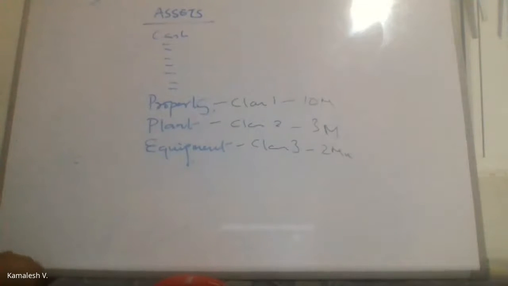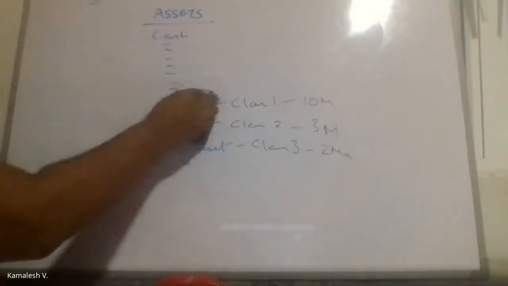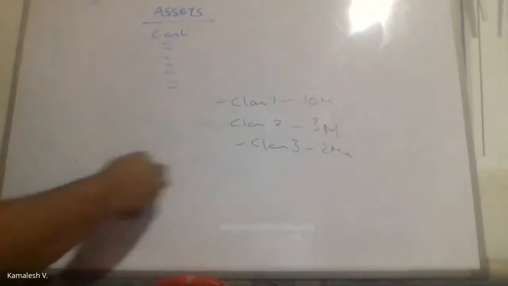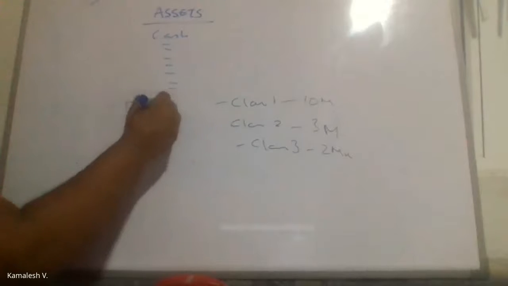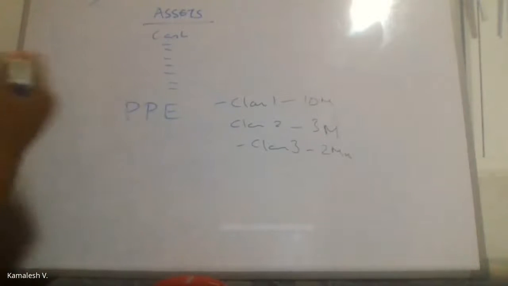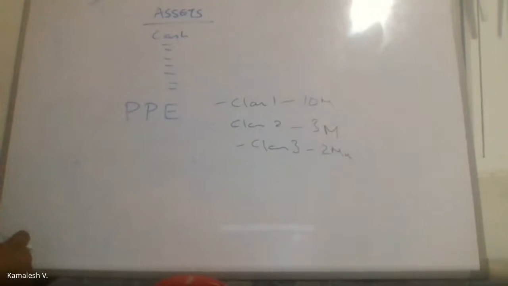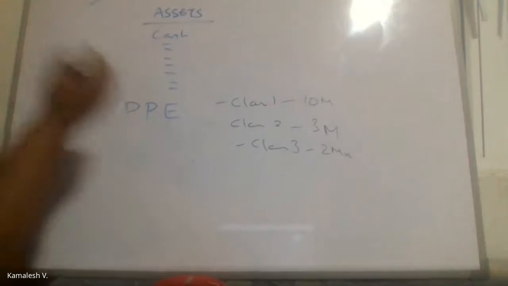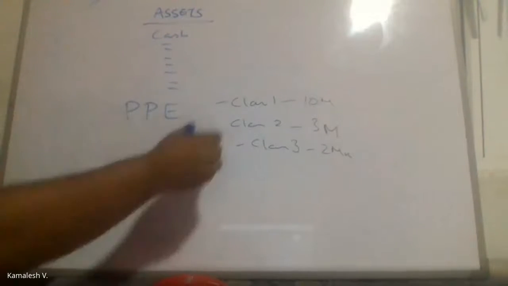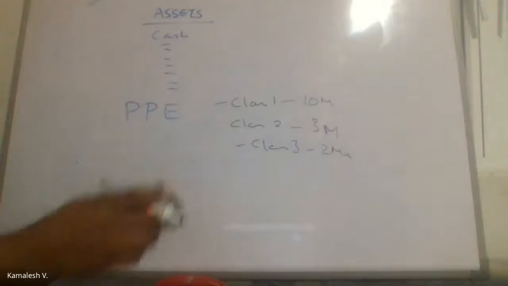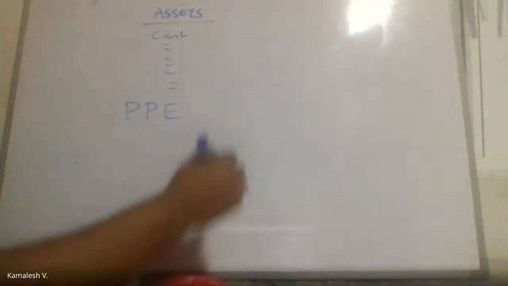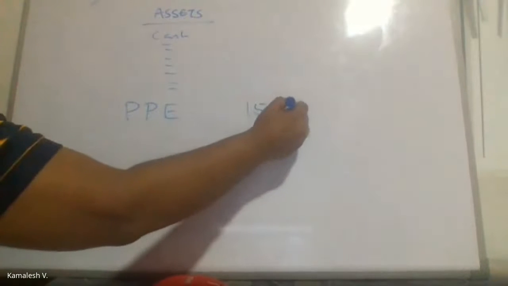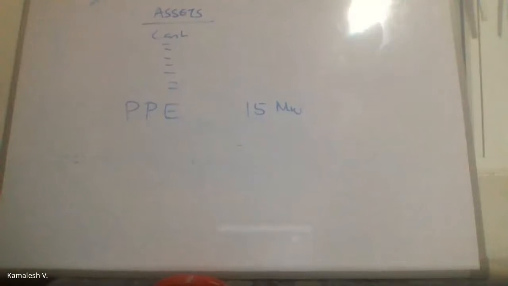What the accounting standard says, you can group them together. We will say property, plant and equipment, PPE. That's why we call it PPE. Why do you say PPE? Property, plant and equipment. So I group these classes into one and I will put 15 million. Now see what I have done.